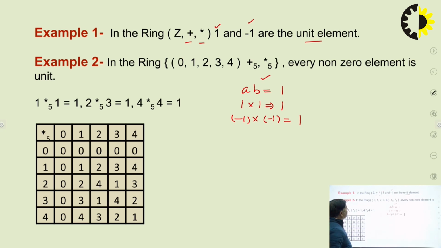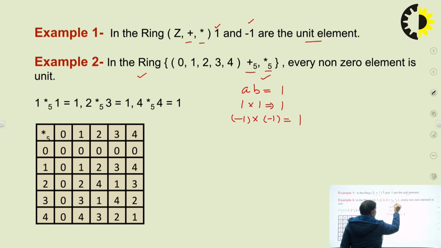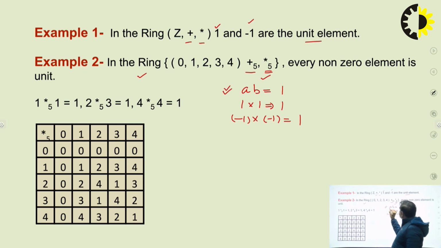Similarly, in the second question, in the ring there are 5 elements 0, 1, 2, 3, 4, and the operators are addition modulo 5 and multiplication modulo 5, and we have to find the unit element. For every non-zero element we have to find the unit element. So we have calculated the composition table with respect to multiplication, because we are interested in when AB is equal to 1, when we consider two elements and the output should be 1.